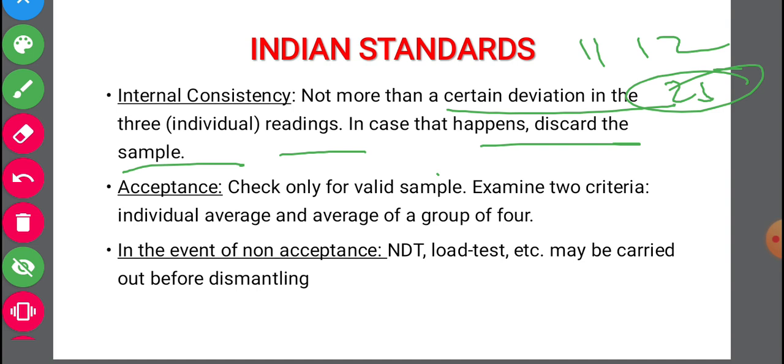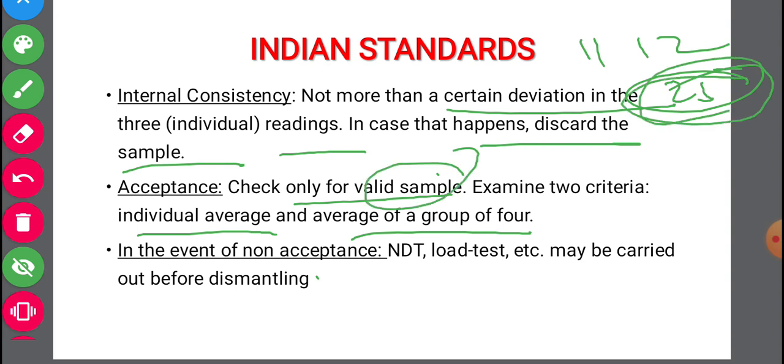Okay, then acceptance. Check for valid sample. Examine two criteria: individual average and average of group of 4. So we have to check only for valid samples. The 25 that we are getting will not be valid, this has to be discarded. So we have to check for only valid samples, right? So if 11, 12, 13 is there, it can be done, or if it is 11, 11, 12 or 11, 12, 12, that also can be accepted. Then it has to be examined for two criteria. One is the individual average for that particular specimen, then the average of a group of 4 specimens.